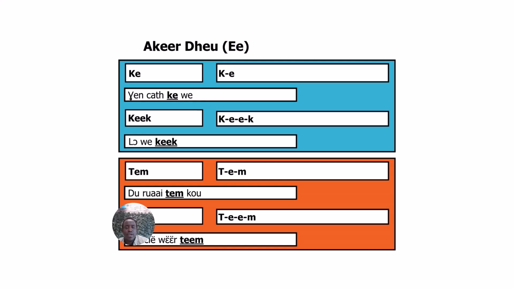More examples of Akeer Dheu, of E and double E. Ka e ka. Ke cake. En chat ke we. Lo we cake.